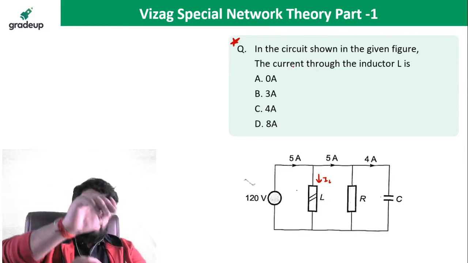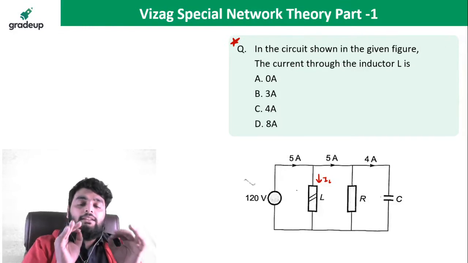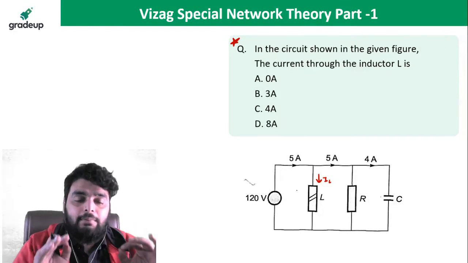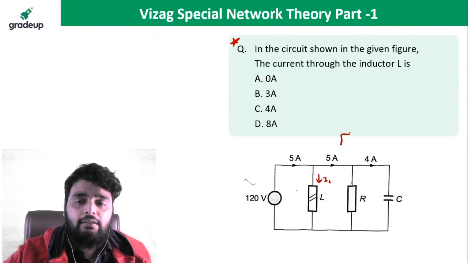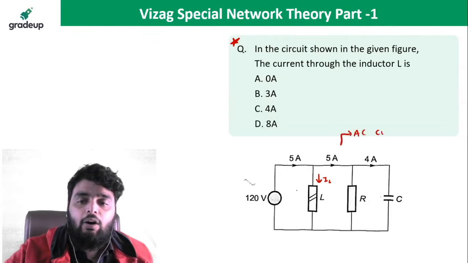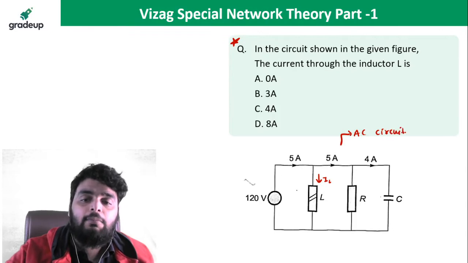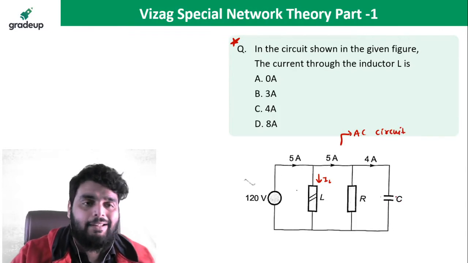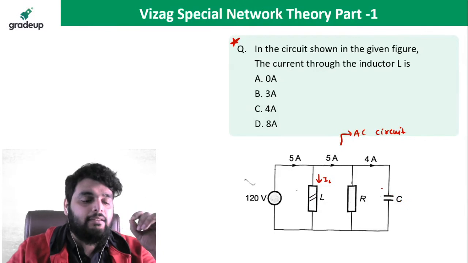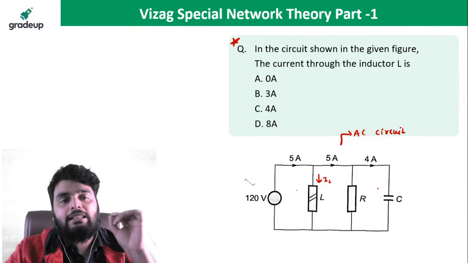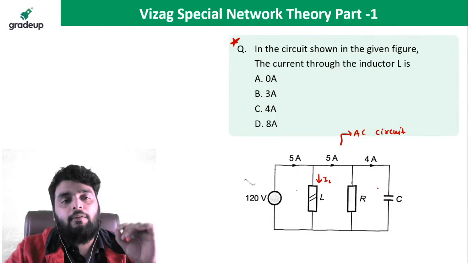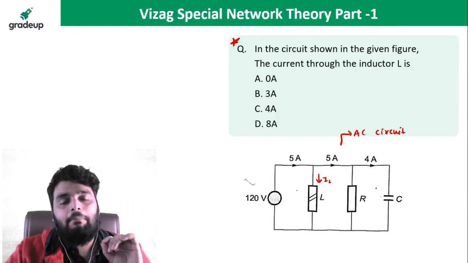Now beta, this is the concept that you should know very carefully. First of all, this is an AC circuit. How can I know this is an AC circuit? Because I have an inductor and capacitor. In an AC circuit, you need to remember one point very carefully: KCL and KVL are written in phasor form, not in magnitude form.